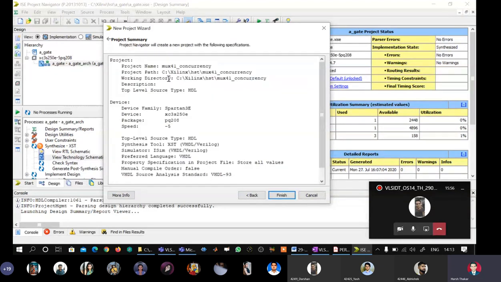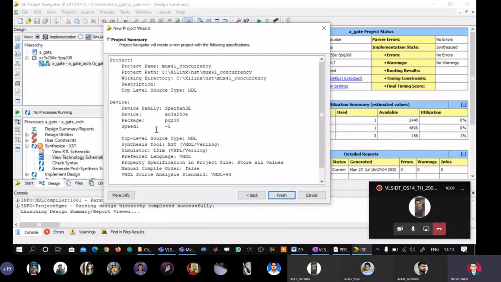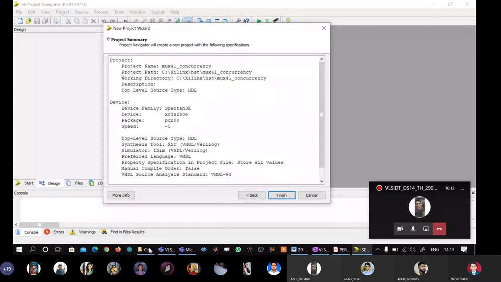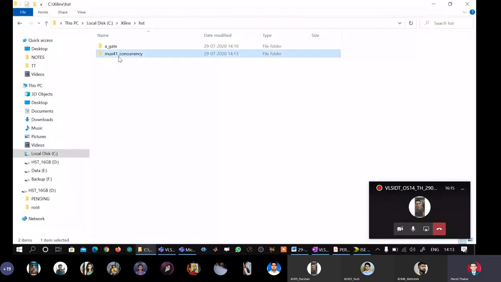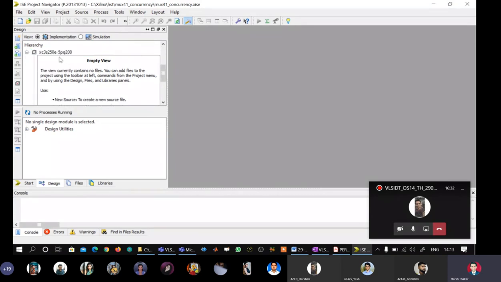You get a summary here. Before clicking finish, I will see what is there in my project folder. Nothing has been created yet. After I click finish, I'm expecting a folder named mux41_concurrency. So say finish. We see here it's made, and in this there are only 3 entities. We'll keep this folder open and we will see how it gets populated as our project progresses. Here, as I told you, in the design window, go and select the target line, that is the line which is showing you the IC number.